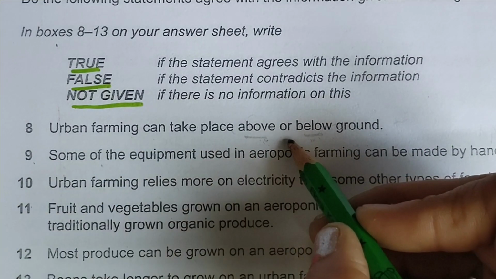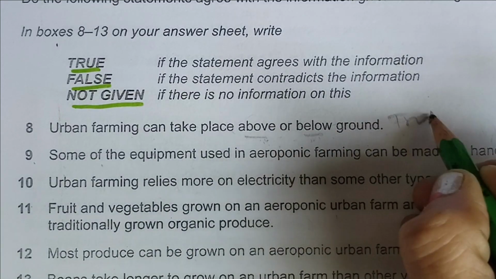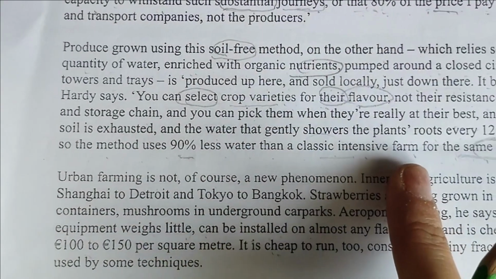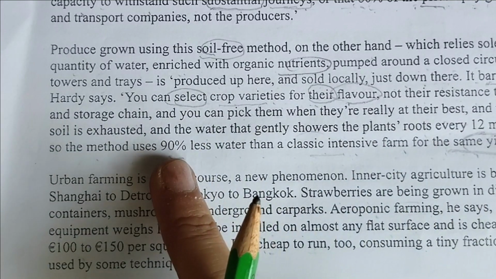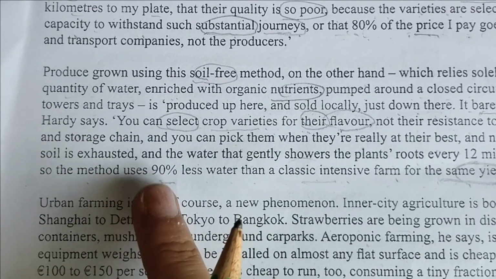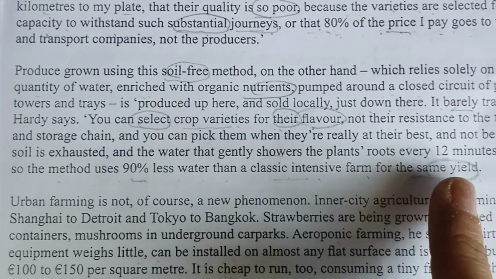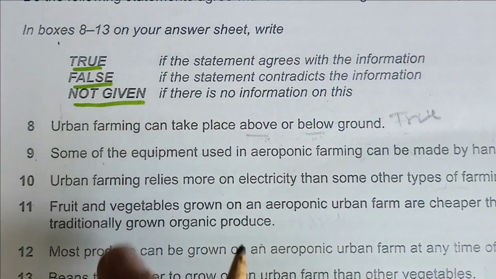But here we should not use our own knowledge, we should try to find out. I have given you the location. For the same yield, water is needed here only in this soil free method, 90% less water than classical intensive. It means the same yield can be grown above or below ground.